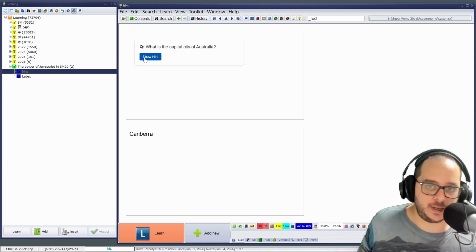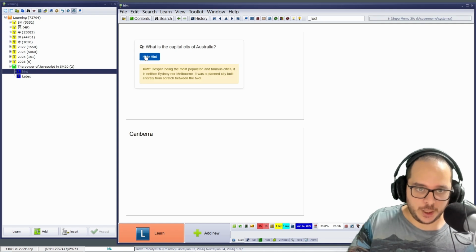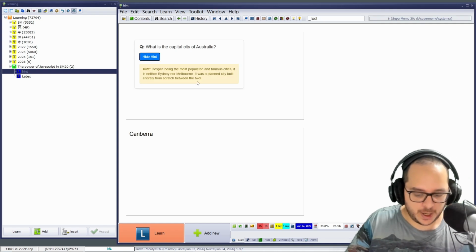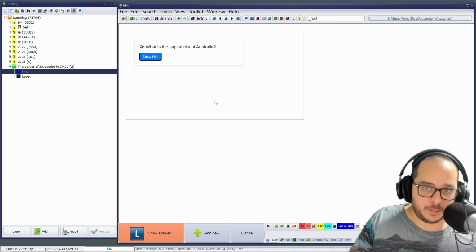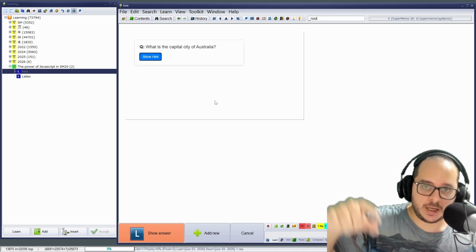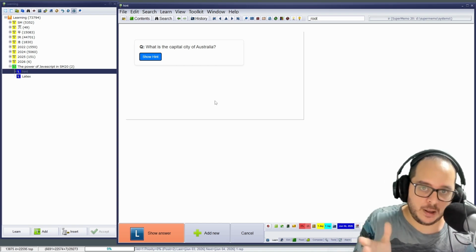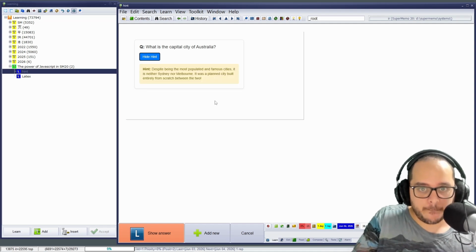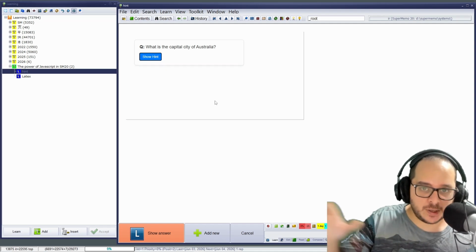A lot of people think it's Sydney or Melbourne, perhaps as a second option. It's not. You have a hint before you can answer. That will be without the answer. Not only that, because actually this is done via JavaScript, because this is a web view component which has been introduced in SuperMemo 20. I can listen to key events, so I can press a key and toggle this, so I can have a mouseless approach.